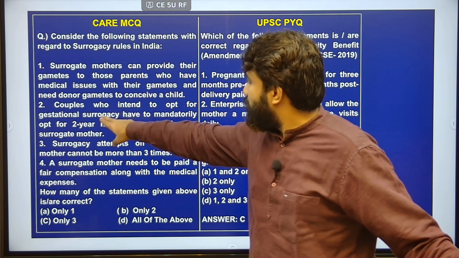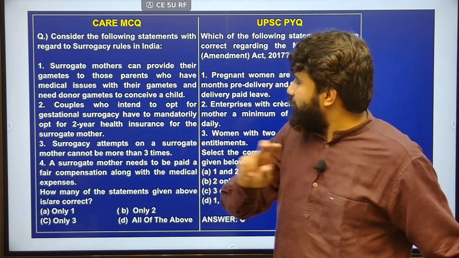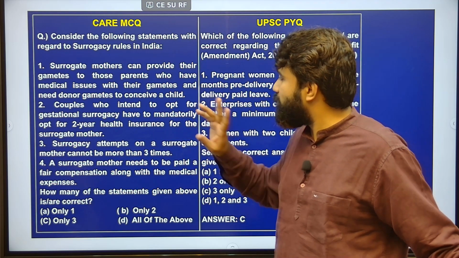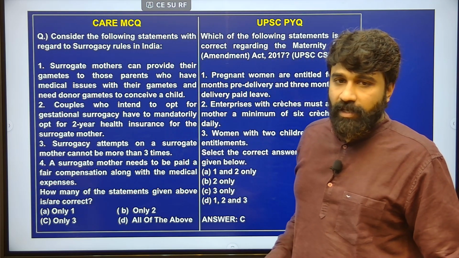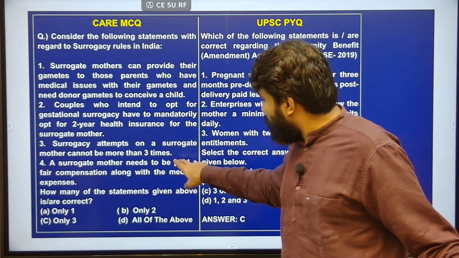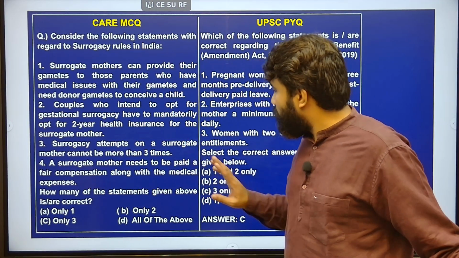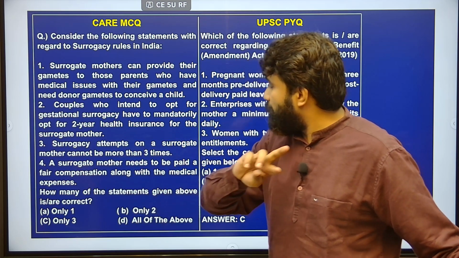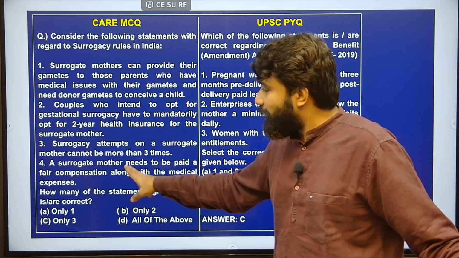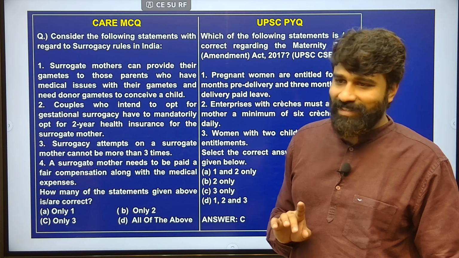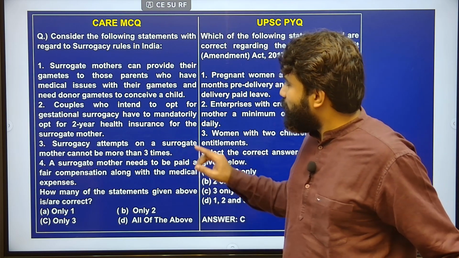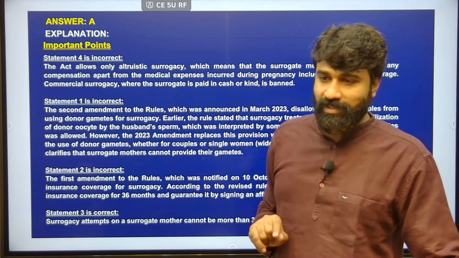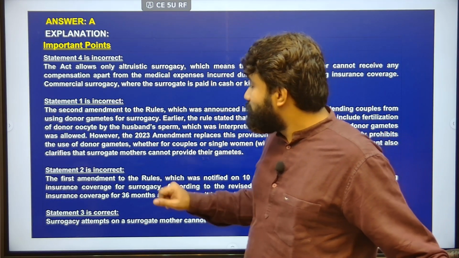And next, couples who intend to opt for gestational surrogacy have to mandatorily opt for 2-year health insurance for the surrogate mother. Next, surrogacy attempts on a surrogate mother cannot be more than 3 times. A surrogate mother needs to be paid a fair compensation along with the medical expenses. Only the 4th statement you said no, and of the remaining statements, one is also incorrect. What is that one statement?